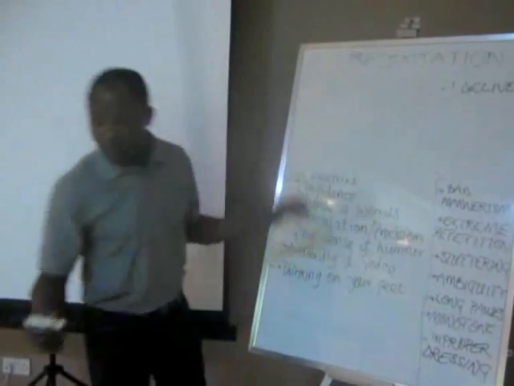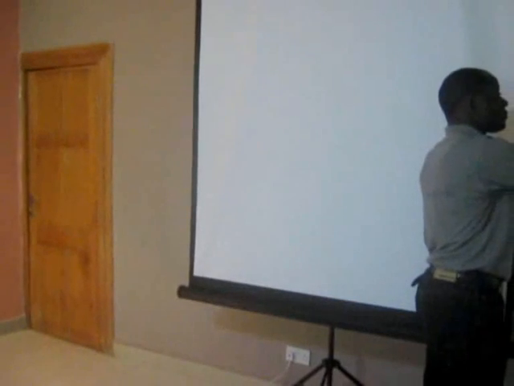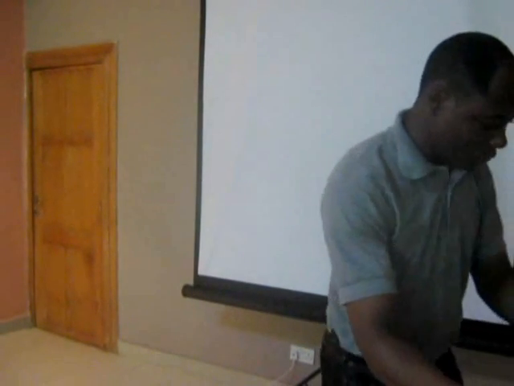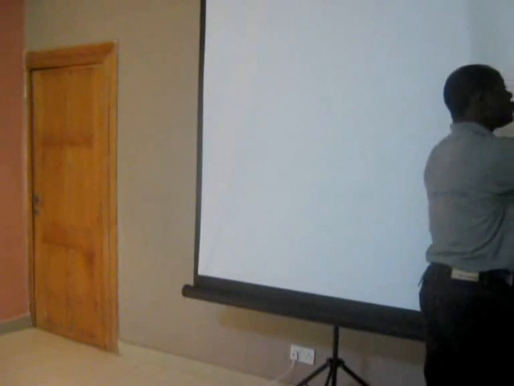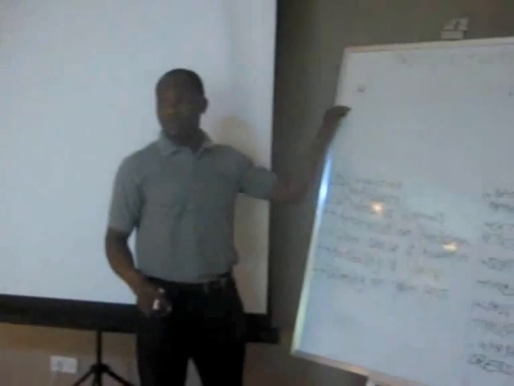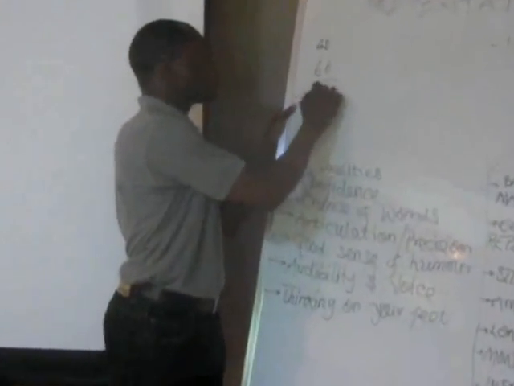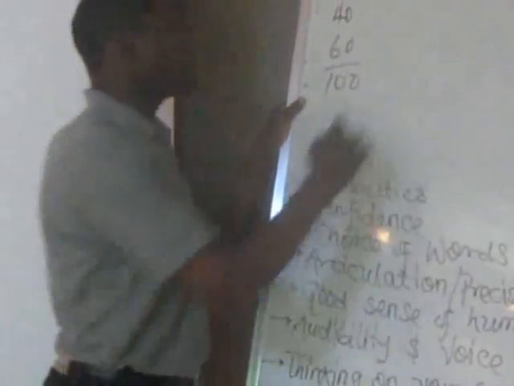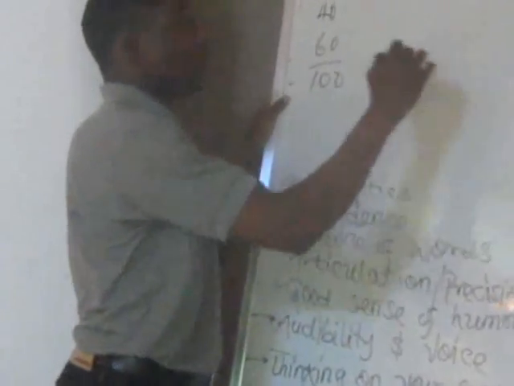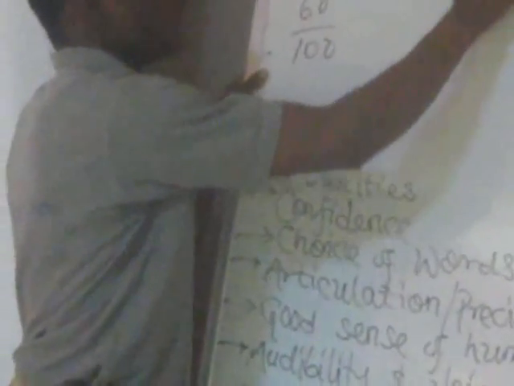For UI, the UTME is 40, divided by 10, and the O-level is 60. This gives us 100. What we do is that, for instance, if someone has A1